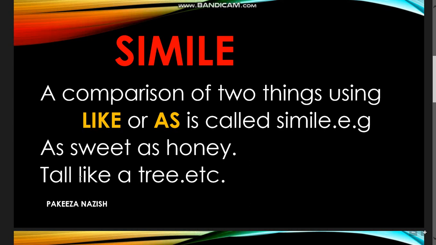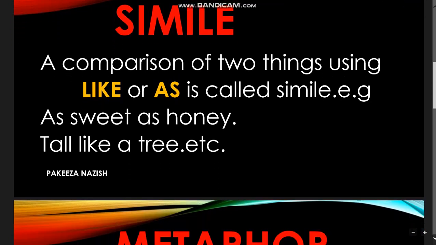And as tall as a tree: we can say that a very tall person is like a tree. So as and like are used, and there are hundreds of similes included in the English language. They are used like as black as coal, as white as snow, etc. So they are used in the English language. So I hope you understand them.